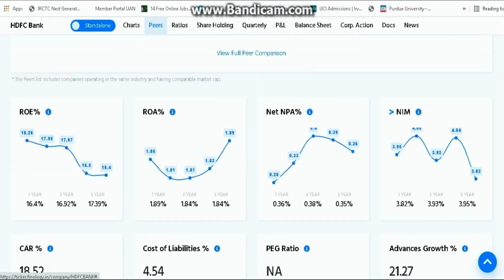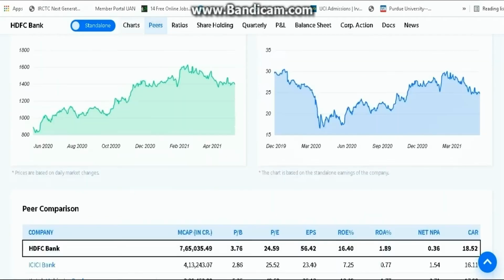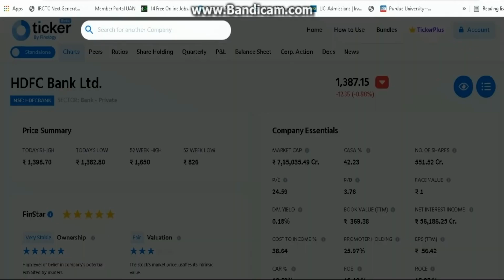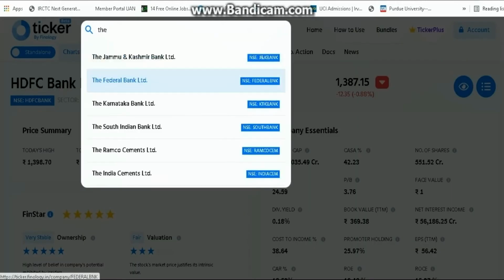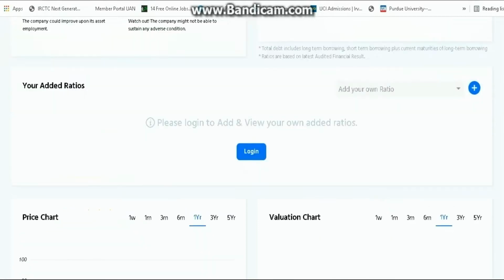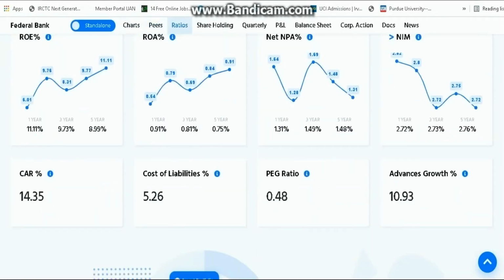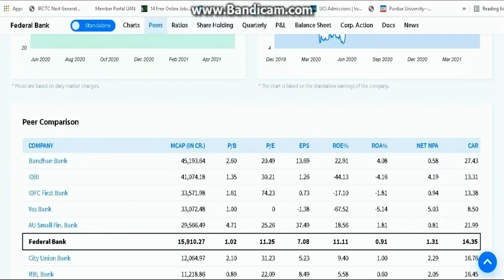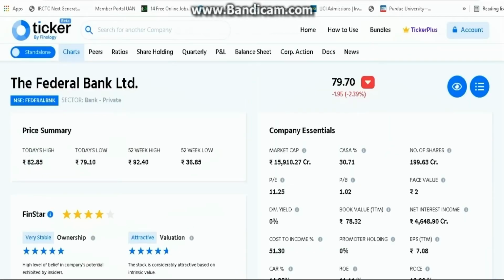And let's take another example of the Federal Bank. Let's take the example of Federal Bank Limited. Here if we check the Federal Bank account, the advances growth is just like Kotak. It is 10.93. Kotak was having 10. So it is quite good, 10.93, but not that much. So this was a few examples of Federal Bank of advances growth.